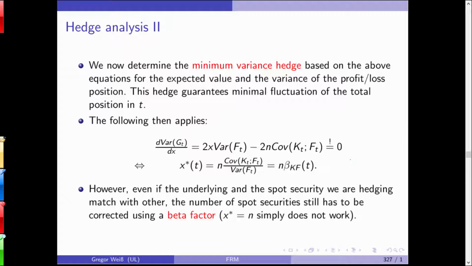Now, observe. You should not simply go for n equal to x. So it's not optimal, at least in a risk minimizing sense, to simply take, okay, 5 underlyings, 5 futures. This will not work here, because obviously n is not equal to x. But you need a beta factor. Actually, the K_F here in the beta factor stands for Korrekturfaktor from German, so a correcting factor, a correcting parameter.